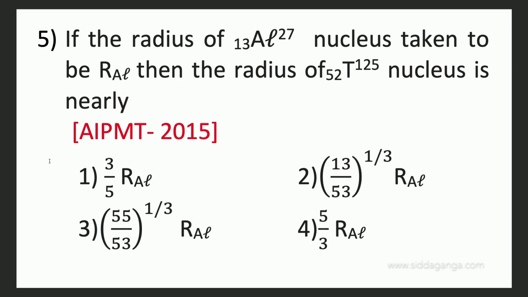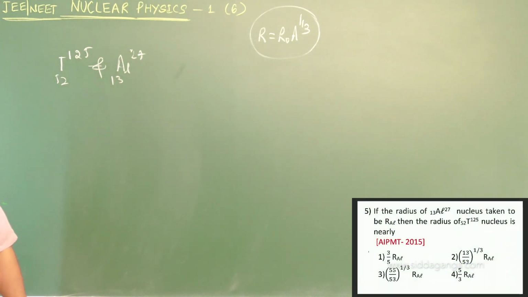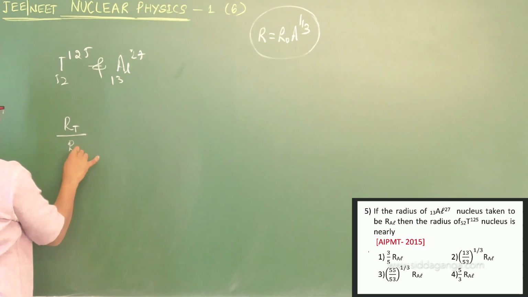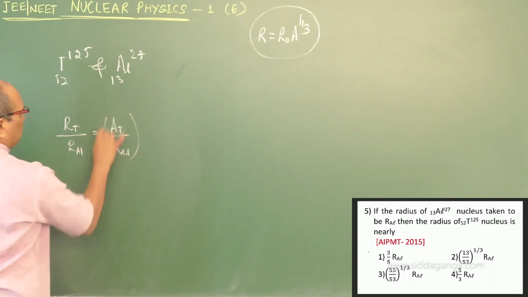The next question appeared in NEET 2015. Again the same titanium and aluminium, but the question pattern changed. Titanium 125, 52 and aluminium 27, 13. Just a comparison of the radius of the nuclei is asked. You want the radius of titanium with respect to that of aluminium, which is A_T by A_aluminium to the power of 1 by 3.